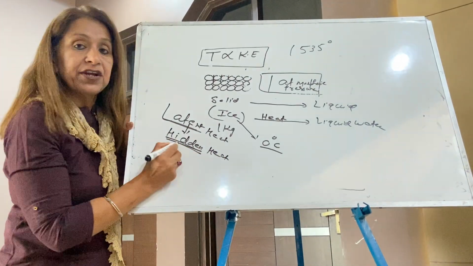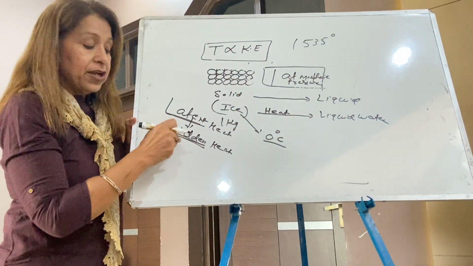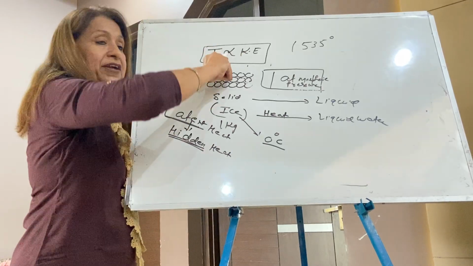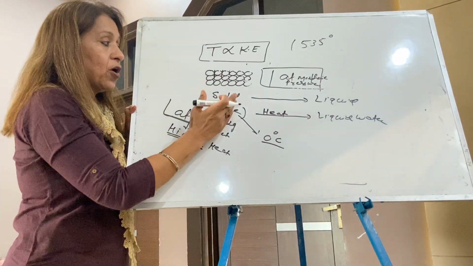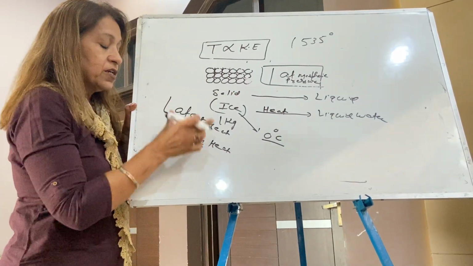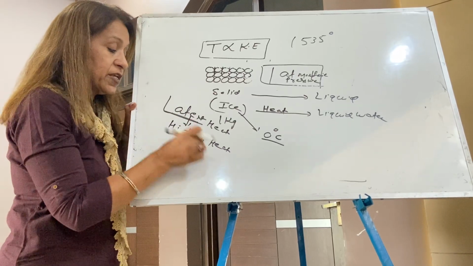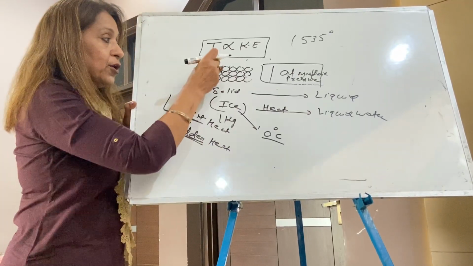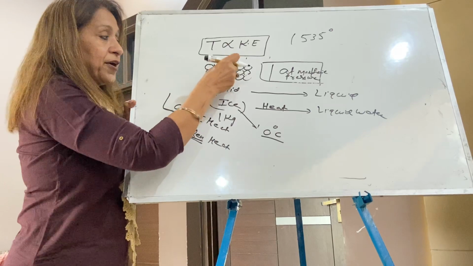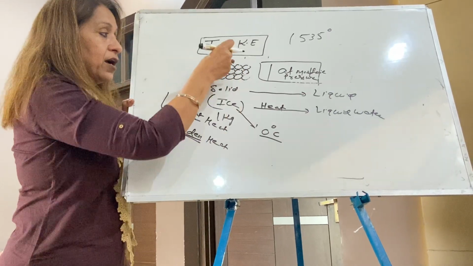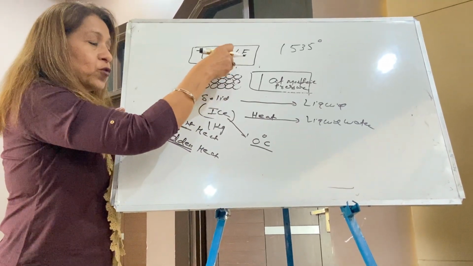The question is, where does it get hidden? It gets hidden within this material. Why? Because this heat is required, needed to overcome, meaning break, the attractive forces.